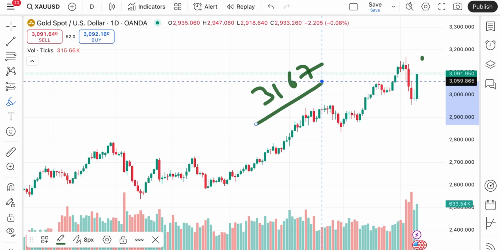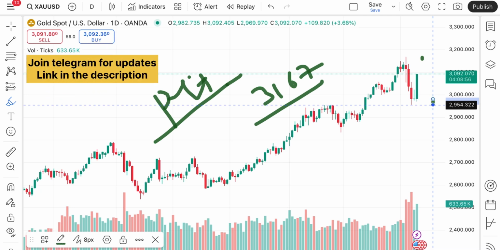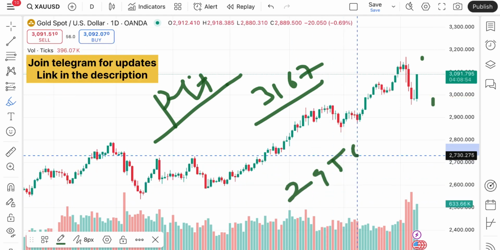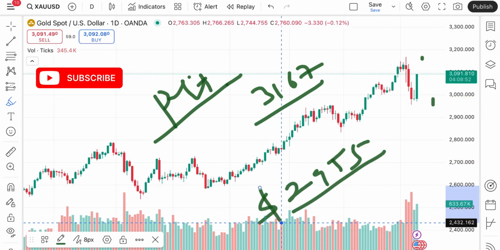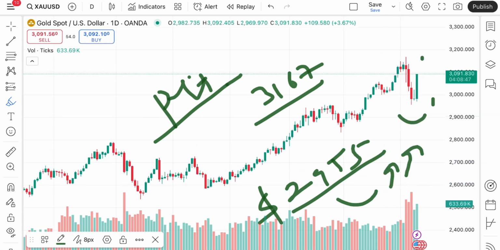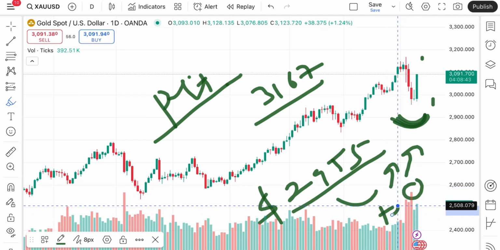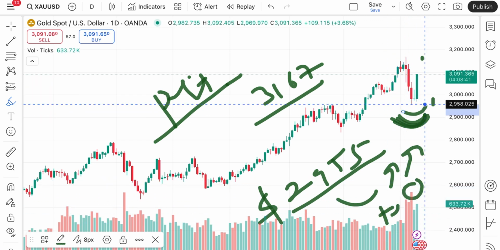This is the profit booking zone where we have seen profit is booked at this particular level. After that, for 3 days there is a continuous downfall. A low of around 2955 we have seen, and from there a swing has formed. That is where it is going upside. If you look at this particular trend, a swing has formed with a volume high on the positive side, so chances were high that we can see an upside. Because a trend breaks when the volume high rises, there are higher chances in that situation.